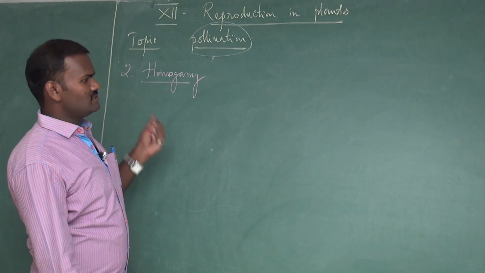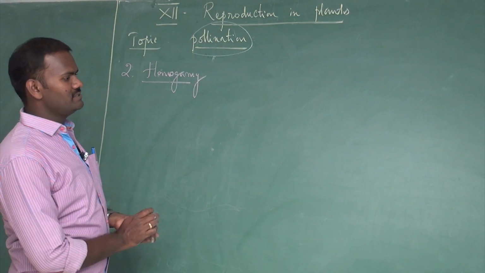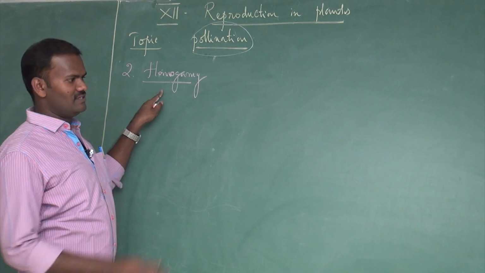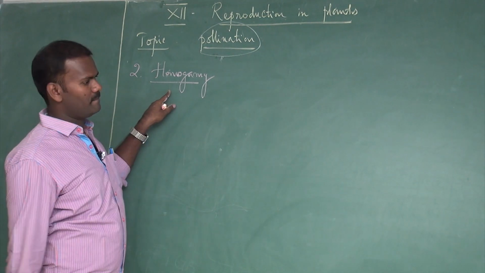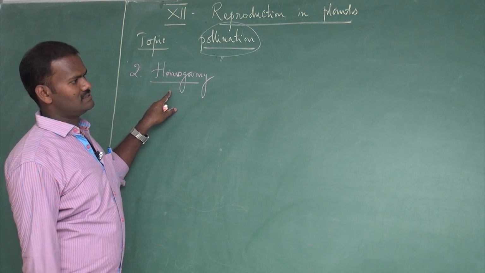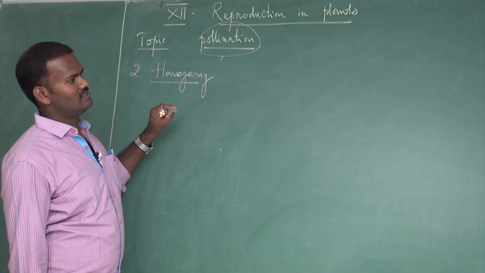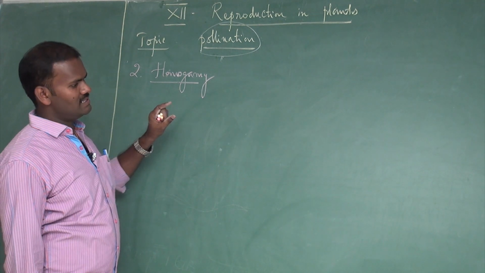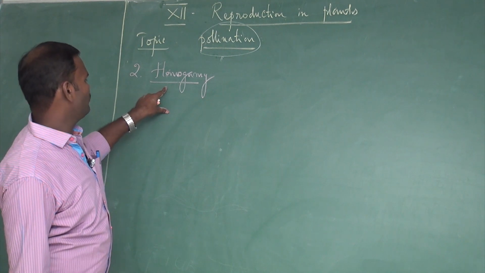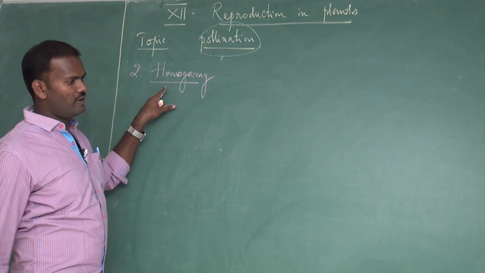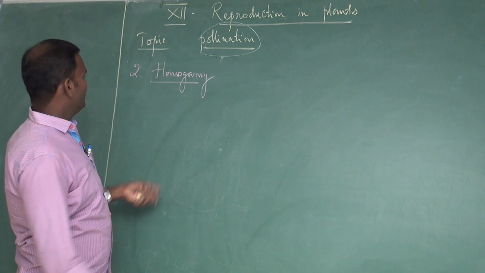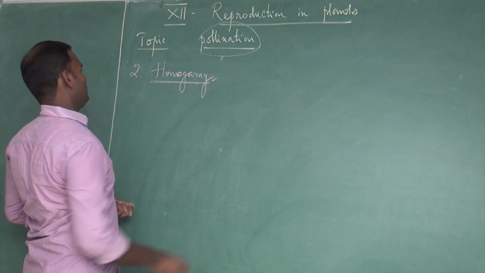The second chance of self pollination is actually homogamy. The first one is cleistogamy, and there are two types of flowers, chasmogamous flowers and cleistogamous flowers, produced by Commelina bengalensis. Then the second chance for promotion of self pollination is actually homogamy. Then what is called homogamy?